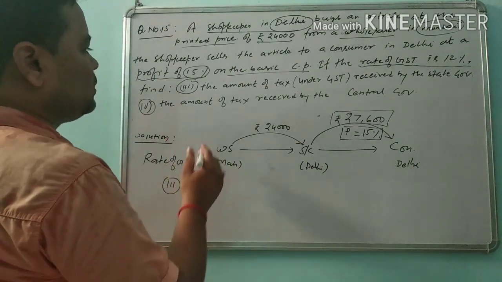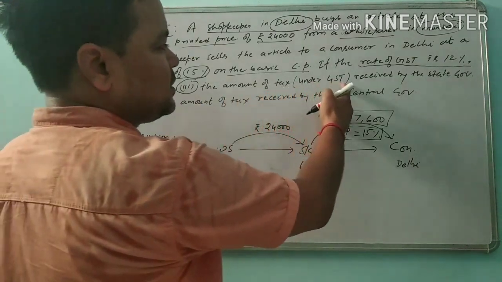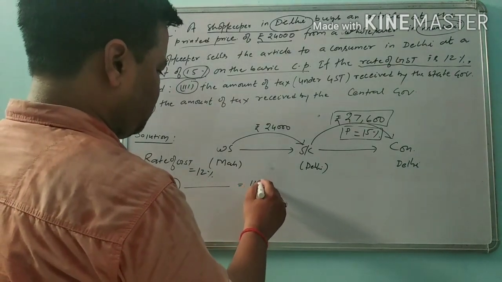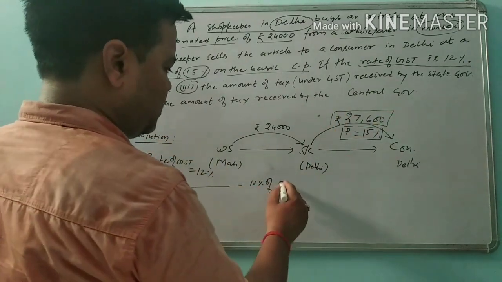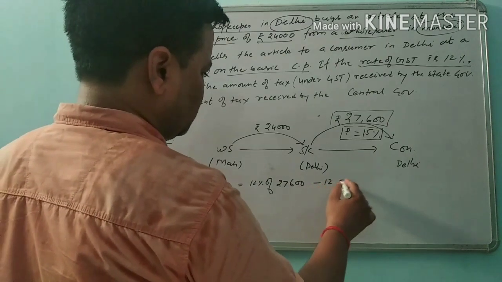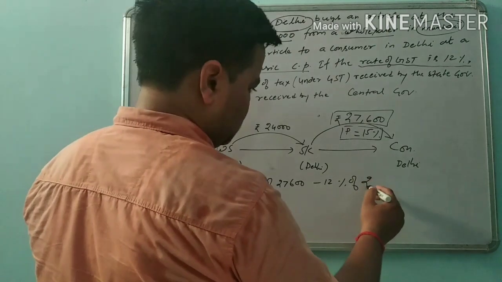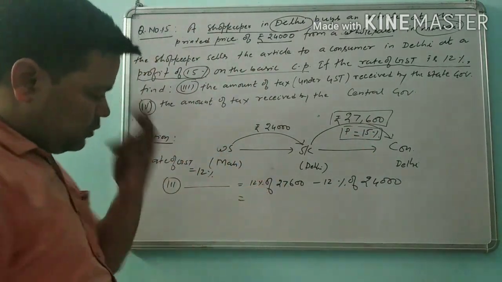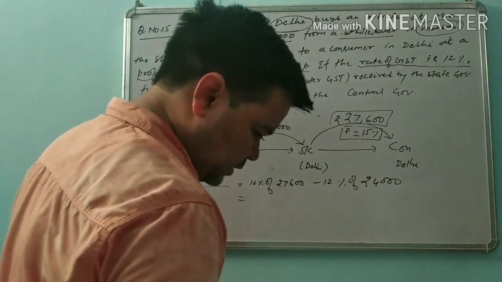So here write this statement. The amount of tax under GST received by the state government will be 12% of output. Output tax will be calculated on this much, 27,600 rupees, minus 12% of input tax on 24,000. Okay. Here after calculation we find that 12% of 27,600 rupees.